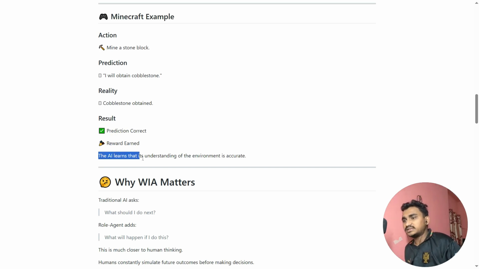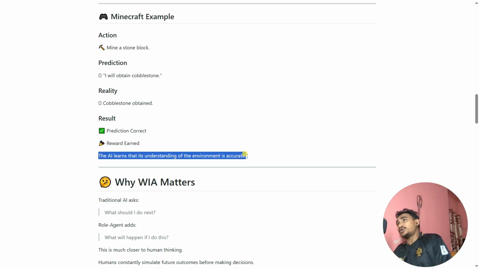The AI learns whether its understanding of the environment is accurate. If it is accurate, it gives you the reward. Otherwise, it gives you the penalty. And based on the penalty, you train it as well. When you make mistakes in your life, time and again, you take it down and you can make the correction.